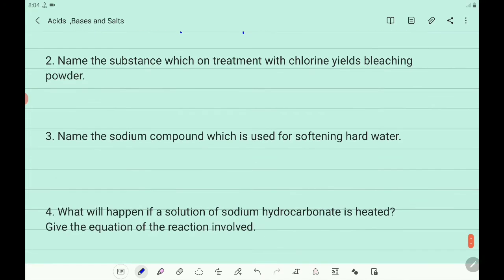Then you take the second question. Name the substance which on treatment with chlorine yields bleaching powder. So write the answer. That is lime water.